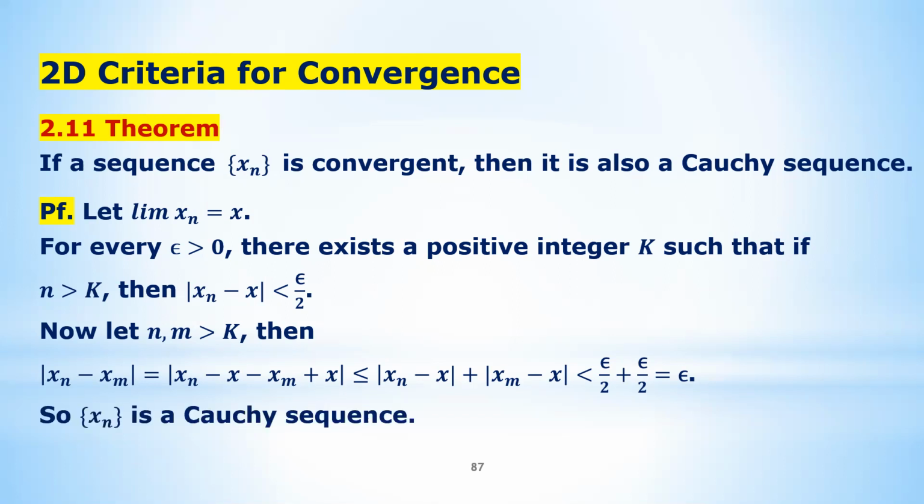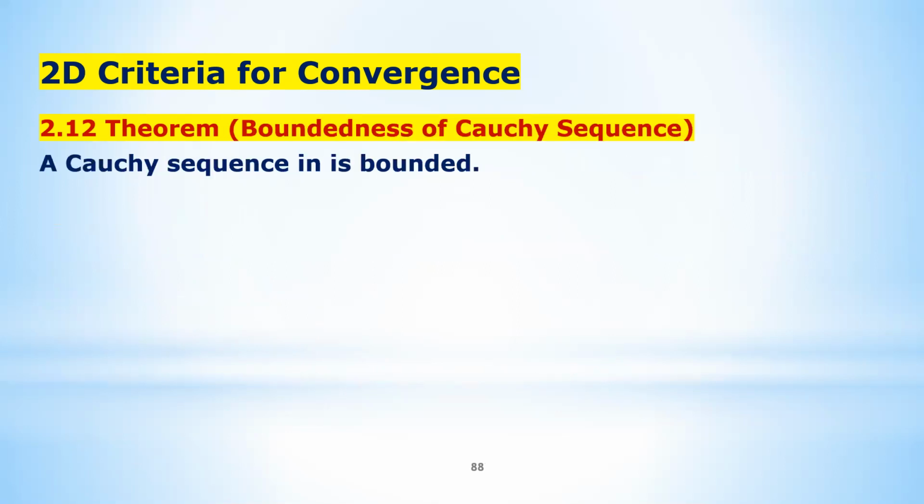Okay, in order to get there, we need to prepare something. So that's the next theorem. It's called the boundedness of Cauchy sequences. This is a similar theorem to what we studied at the very beginning about the limit properties. We showed that if a sequence is convergent, then the sequence has to be bounded. What we're going to show here is that if a sequence is a Cauchy sequence, then it is bounded. And the proof is very similar.